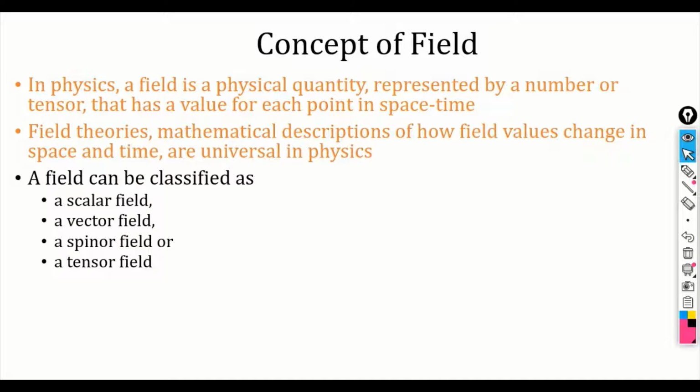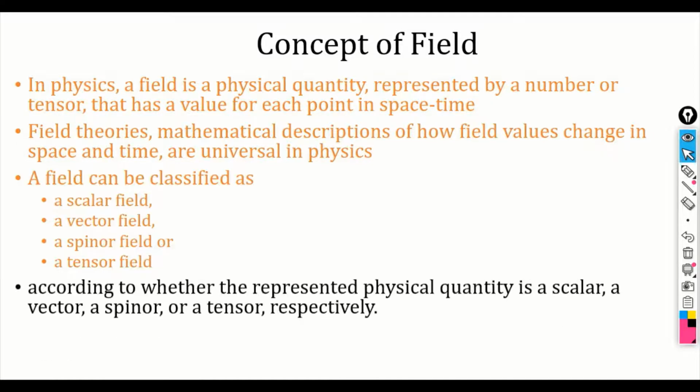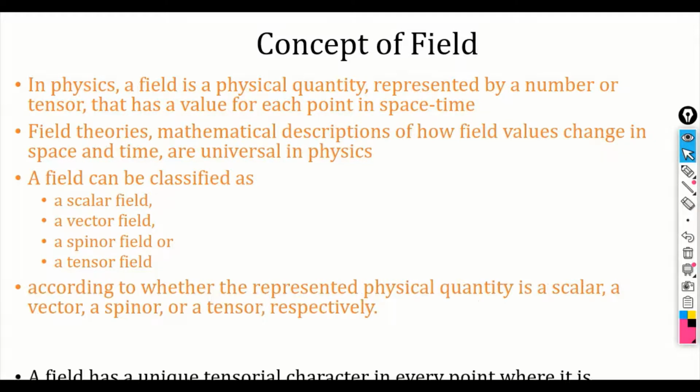In electromagnetics, we will be studying the first two types of fields. Either the field is a scalar field or it is a vector field, according to whether the represented physical quantity is a scalar or vector, spinor or tensor respectively.